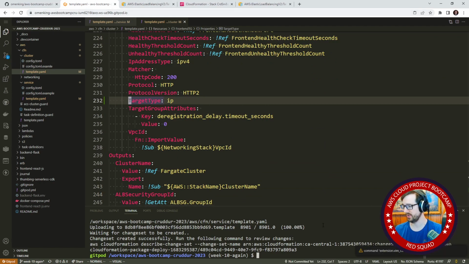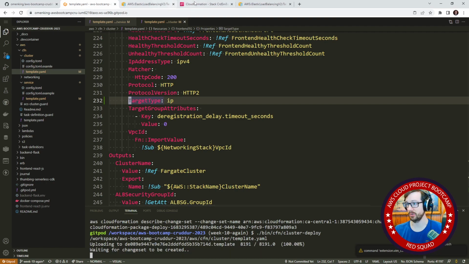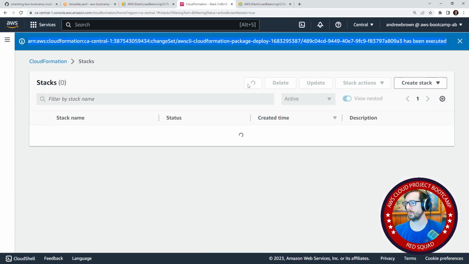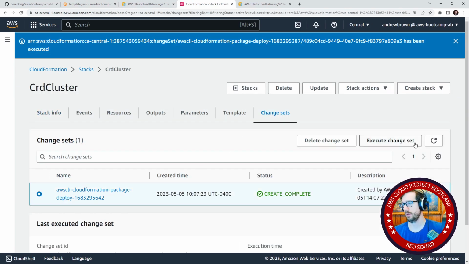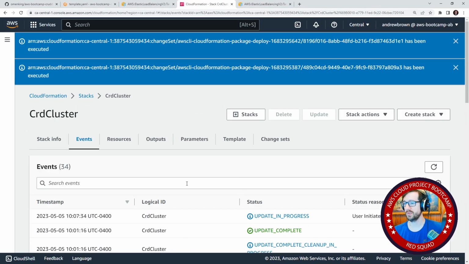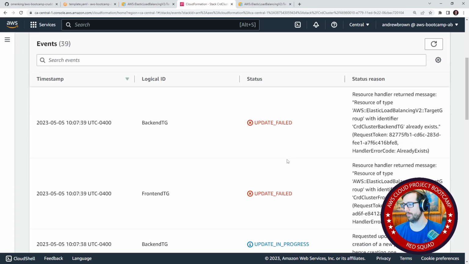I'll just close some of these messages out, and we'll just hit up till we can deploy that cluster again. That will create our nice change set. Let's just make sure that this passes validation. Good. We'll go back over here, and we'll refresh. Change sets. Execute change set. We'll execute it. Okay, and so that is now executing. So we'll wait here, and hopefully this time... Oh, already has a problem.